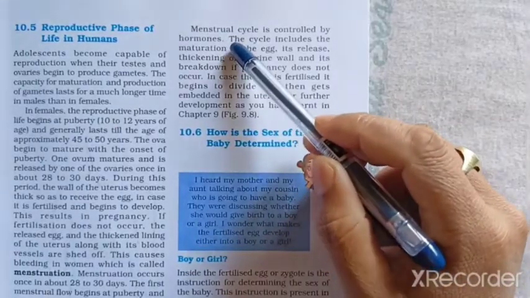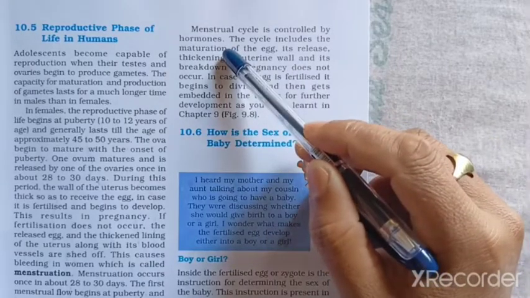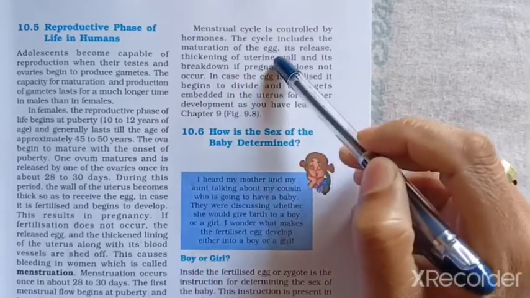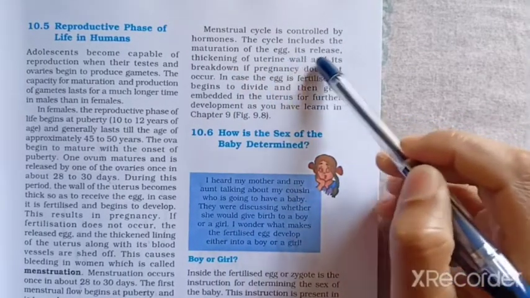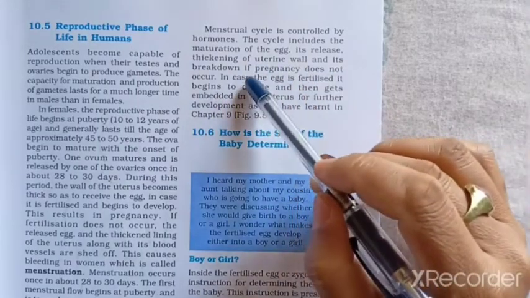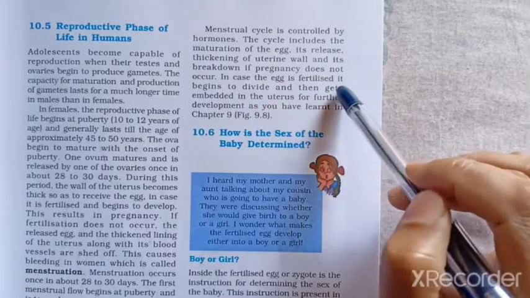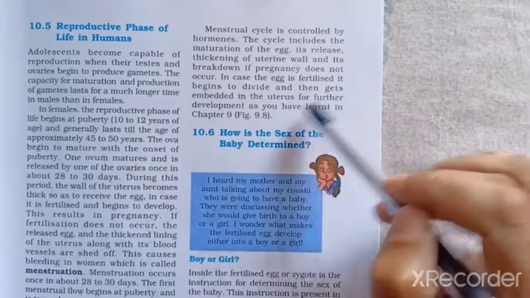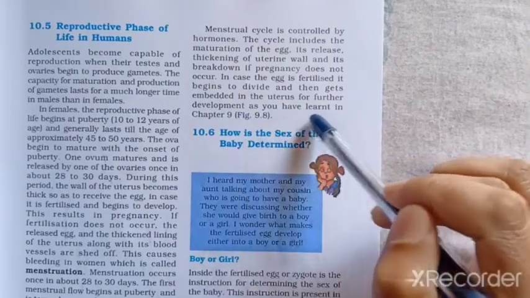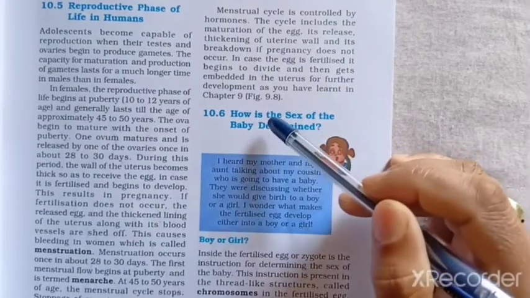Next, let's continue. The menstrual cycle is controlled by hormones. The cycle includes the maturation of the egg, its release, thickening of the uterine wall, and its breakdown if pregnancy does not occur. In case the egg is fertilized, it begins to divide and then gets embedded in the uterus for further development, as you have learned in chapter 9.